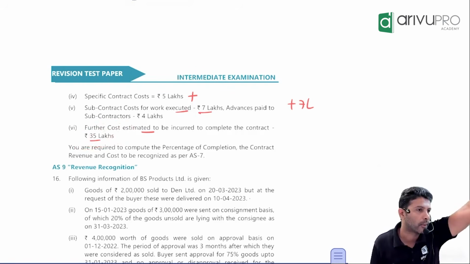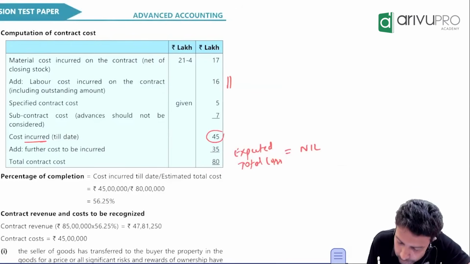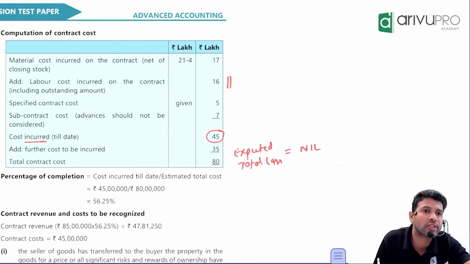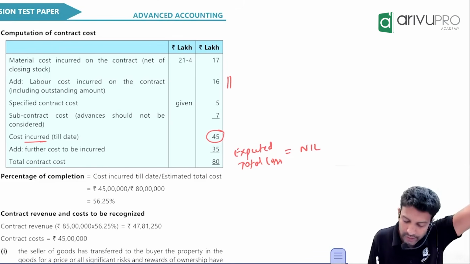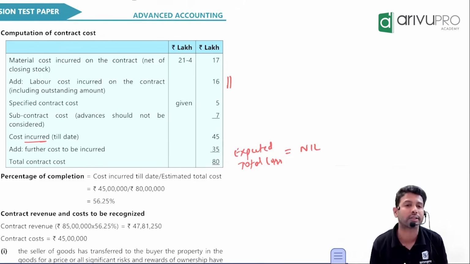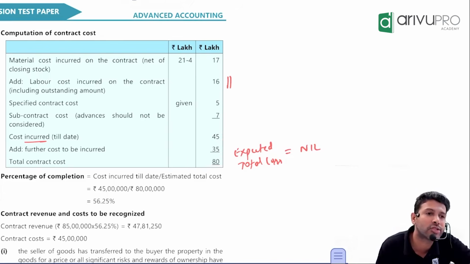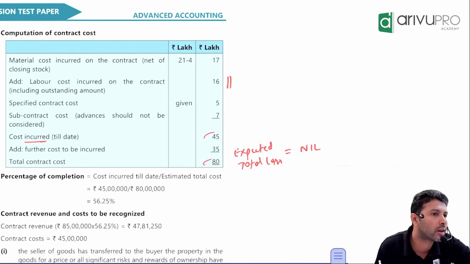35 lakh. Yes, sir. That means what is the total estimated cost? You've already incurred 45 lakh. How much more cost you are expected to incur in future? 35 lakh. So that means what is the total estimated cost? 80 lakh. Any problem in these two numbers? Sir, with these two numbers, I can find out percentage. Do you agree with me?